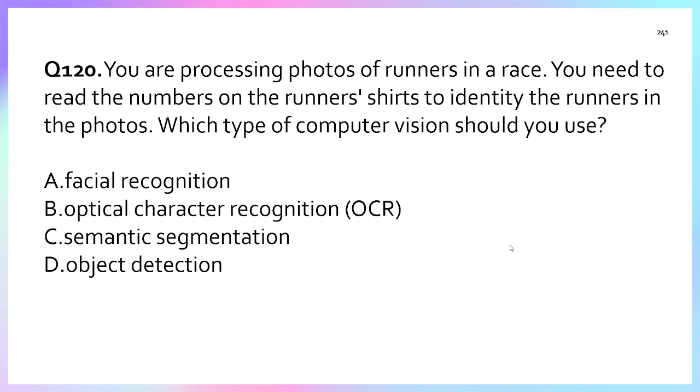Optical character recognition, yes. OCR is used to identify whatever number is written there. Sentiment analysis is not it; sentiment analysis is used to identify the sentiment of a given text. Object detection we are not using here, because object detection is used to identify what objects are in a given image. So the correct answer is option